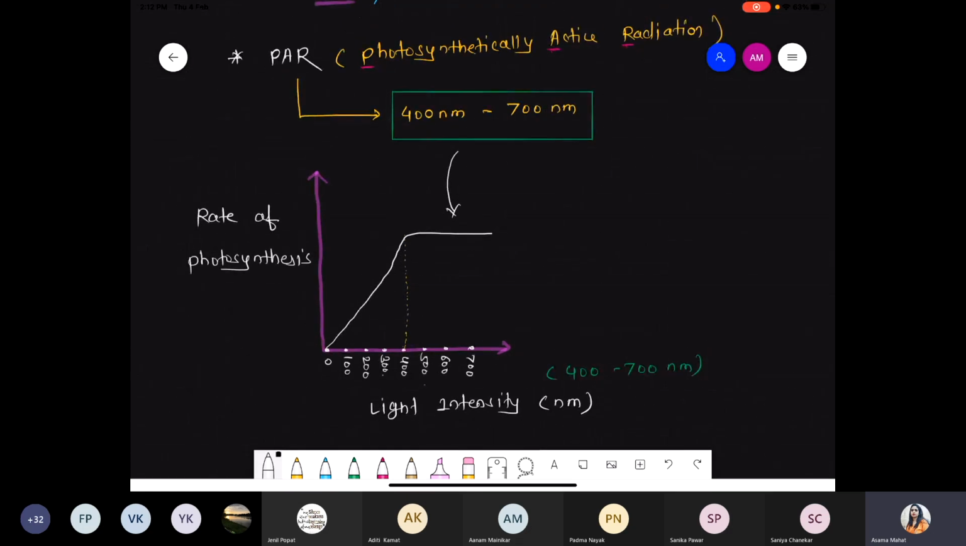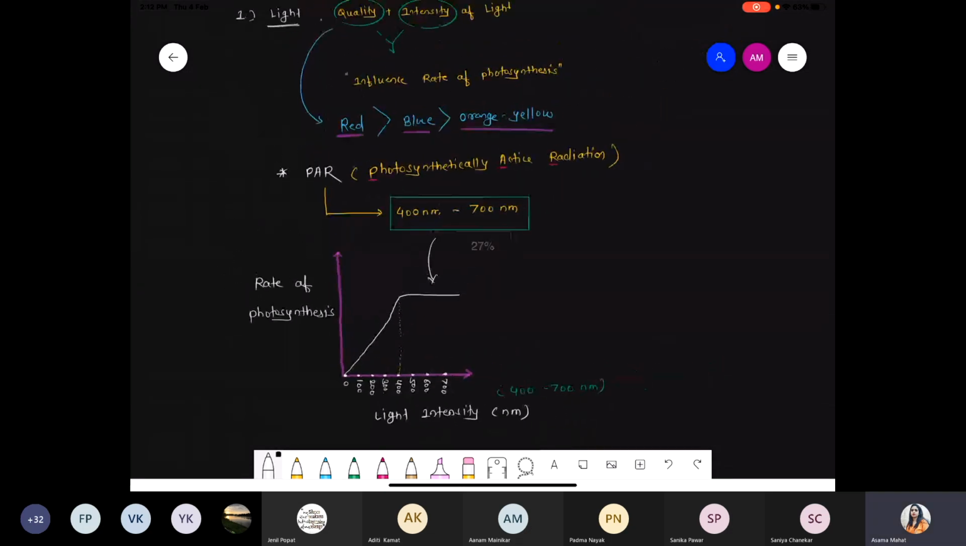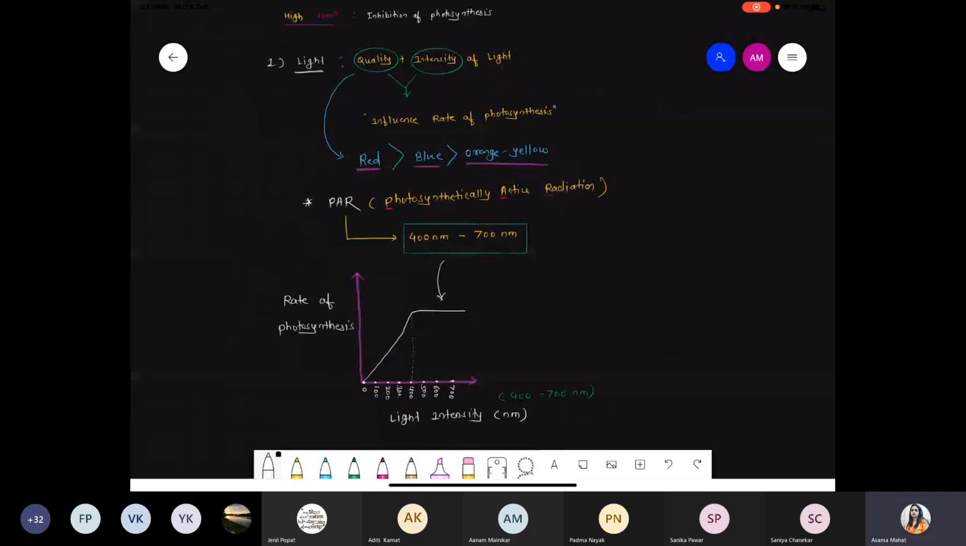And from this point of view, we try to understand the concept of PAR, photosynthetically active radiation, which is 400 to 700 nanometer. This is the range for sunlight, and this light is simply the visible light, and during this process the rate of photosynthesis is more in higher plants. Got it? Clear this point? Any doubt from the first factor, the light factor? Any doubt? Simple meaning. Okay? Yes.